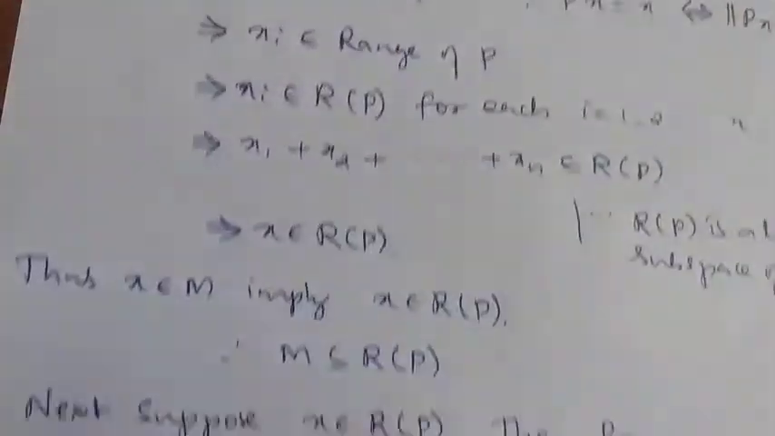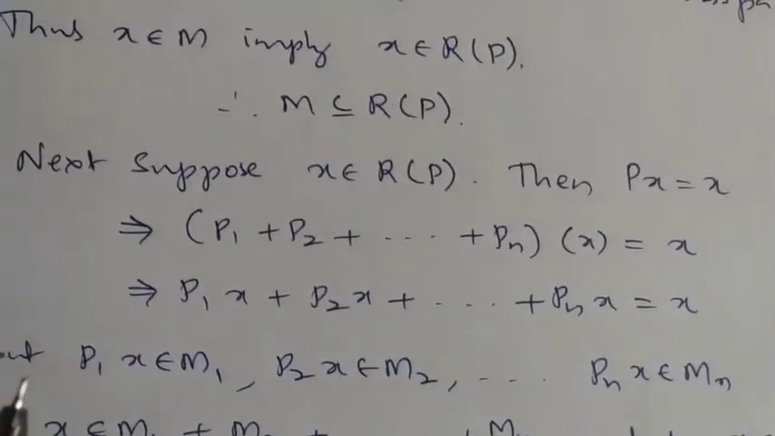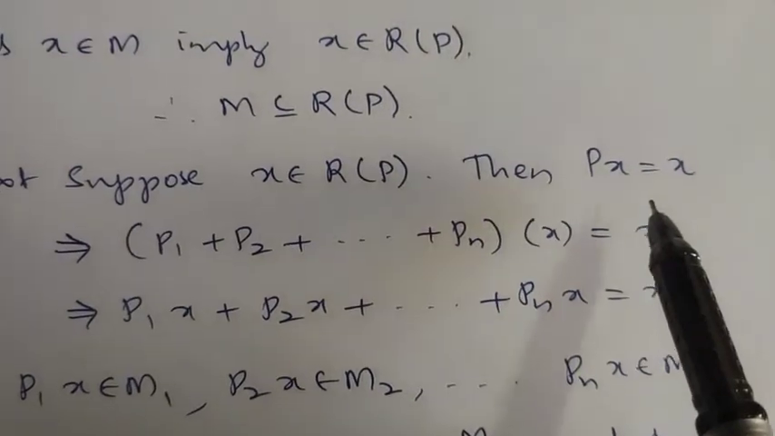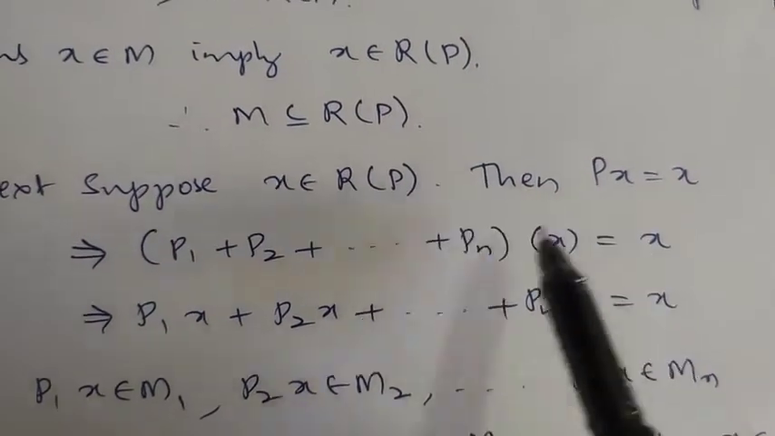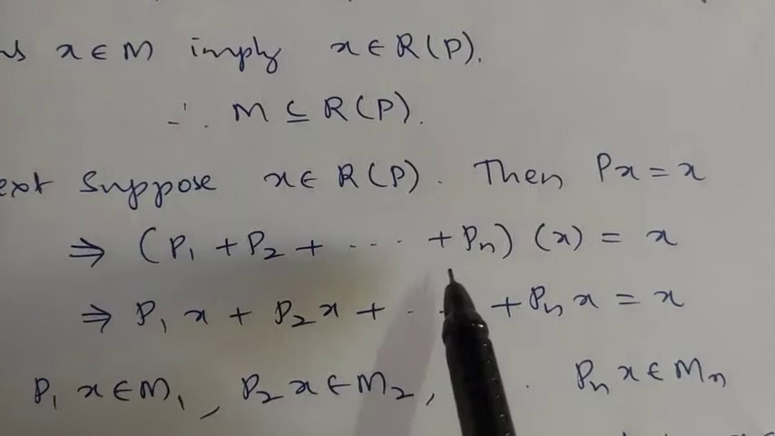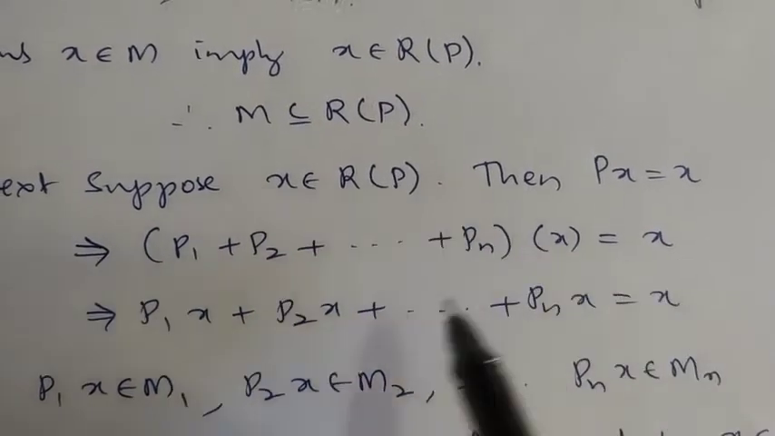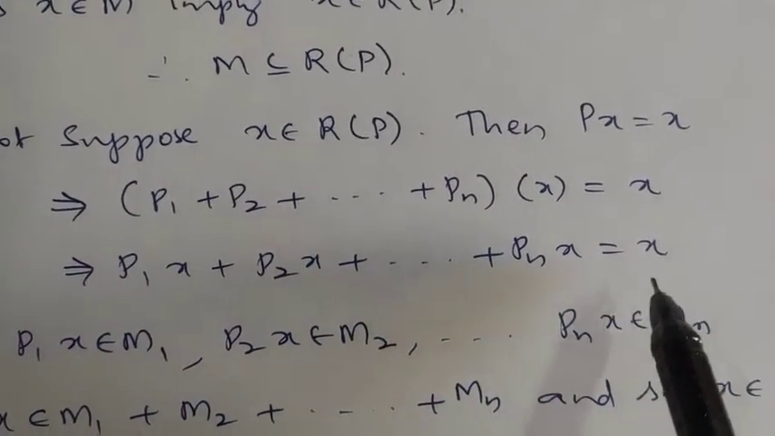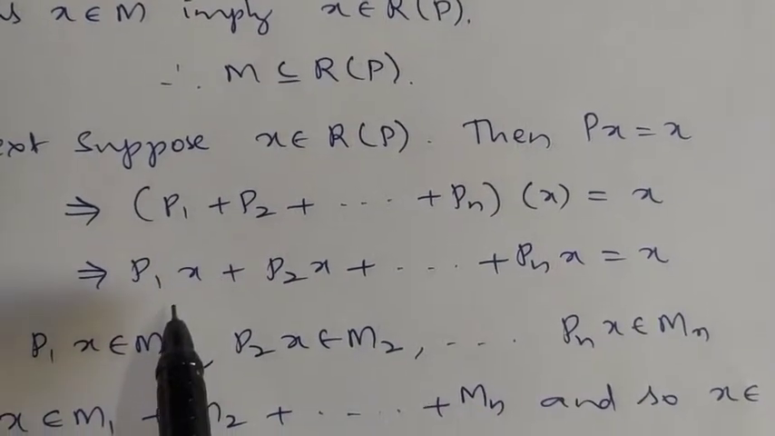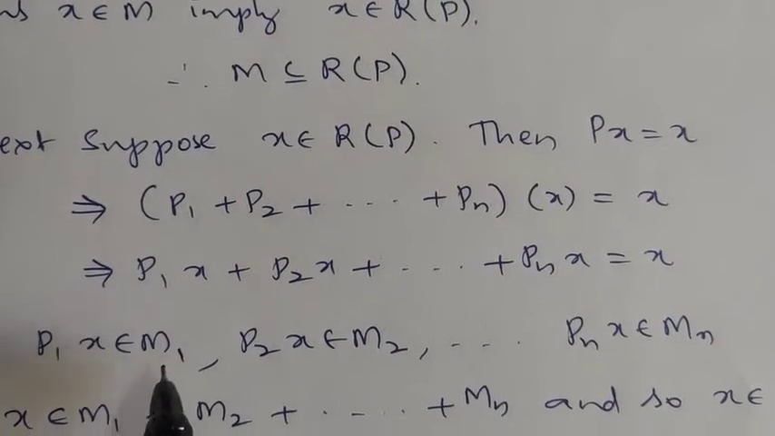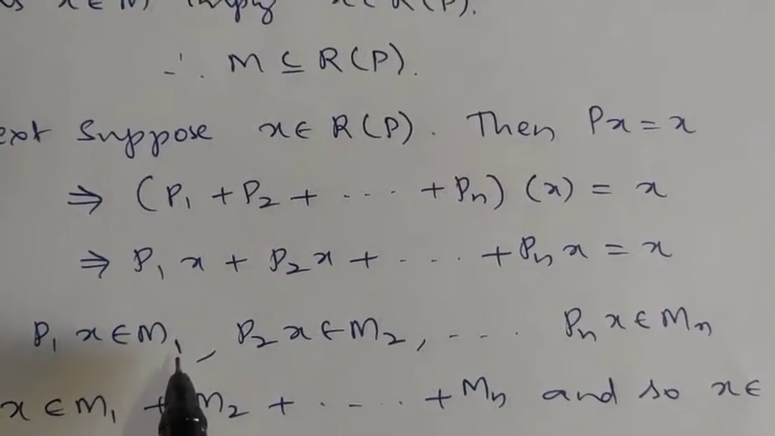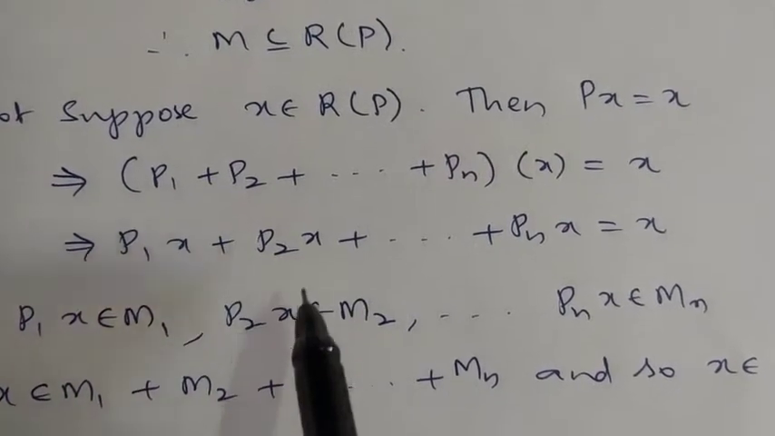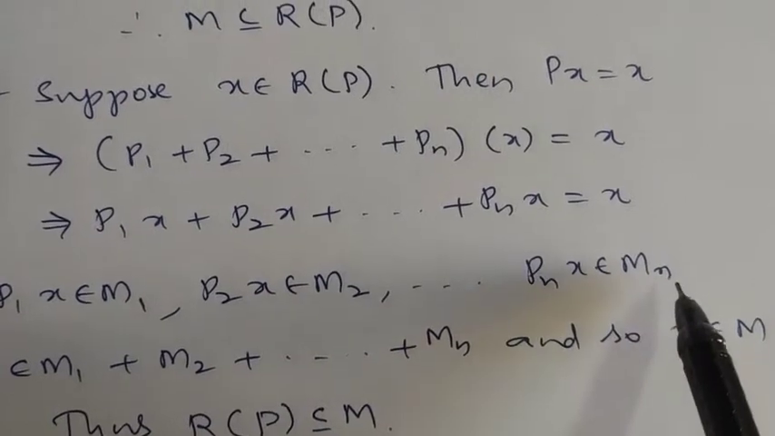Conversely, suppose that x belongs to the range of P. Then by definition, P of x is equal to x. P means P1 plus P2 etc. Pn, so P of x is equal to x. This implies P1 of x plus P2 of x etc. Pn of x is equal to x. But now P1 of x belongs to where? It belongs to M1, because P1 is the projection on M1, therefore P1 of x belongs to M1. Similarly, P2 of x belongs to M2 etc., Pn of x belongs to Mn.